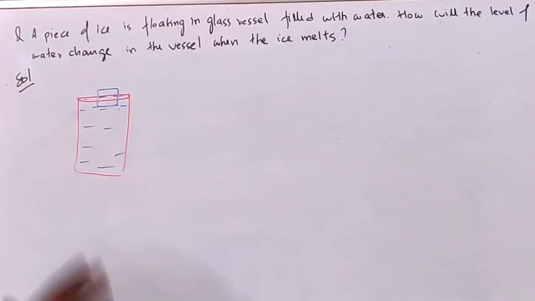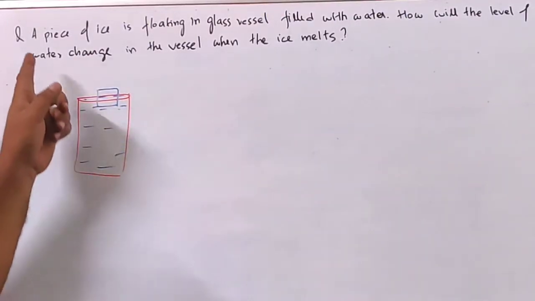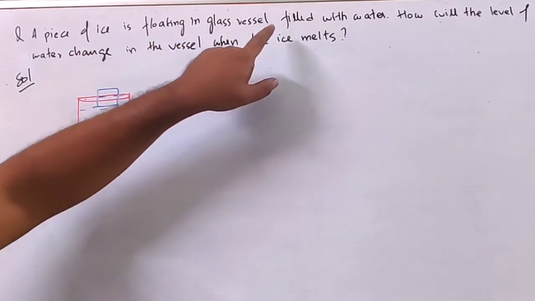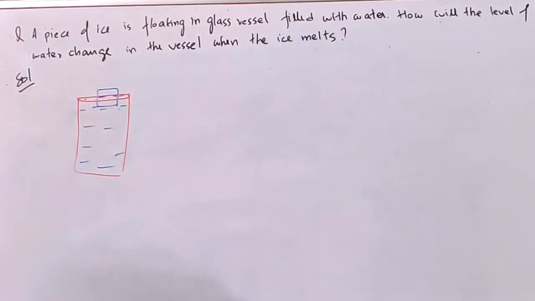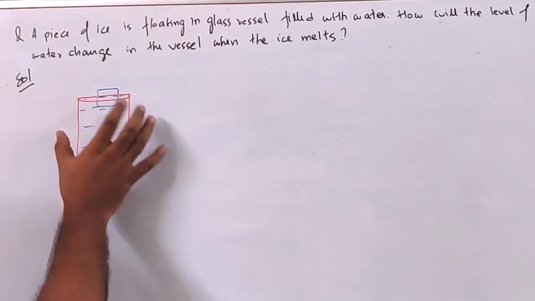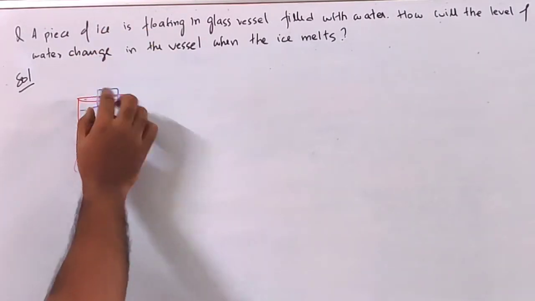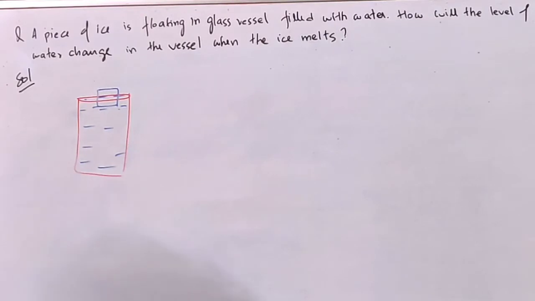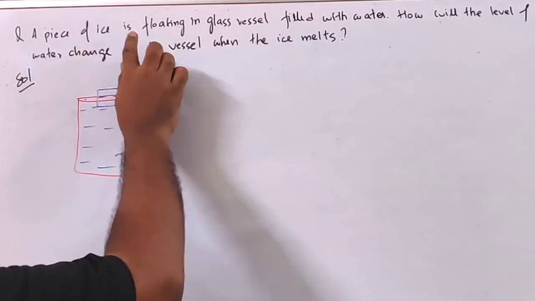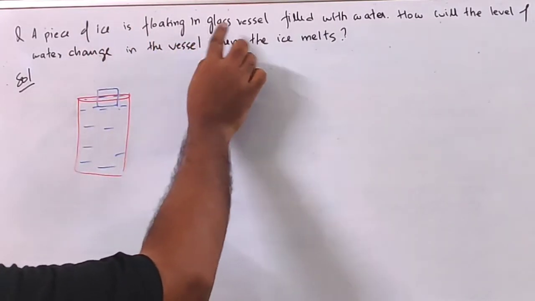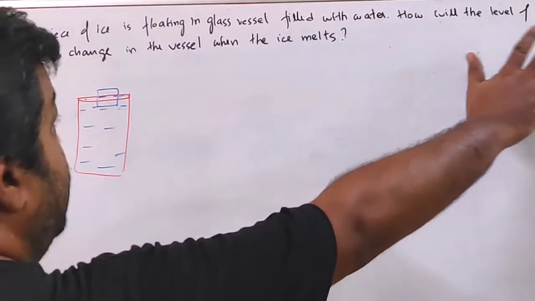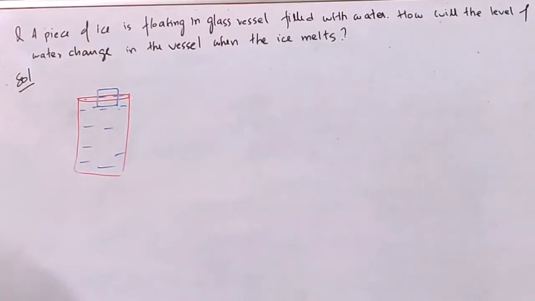So we have a question: a piece of ice is floating in a glass vessel filled with water. This is a glass vessel containing water, completely filled with water, and a piece of ice is floating on the water. How will the level of water change in the vessel when the ice melts?